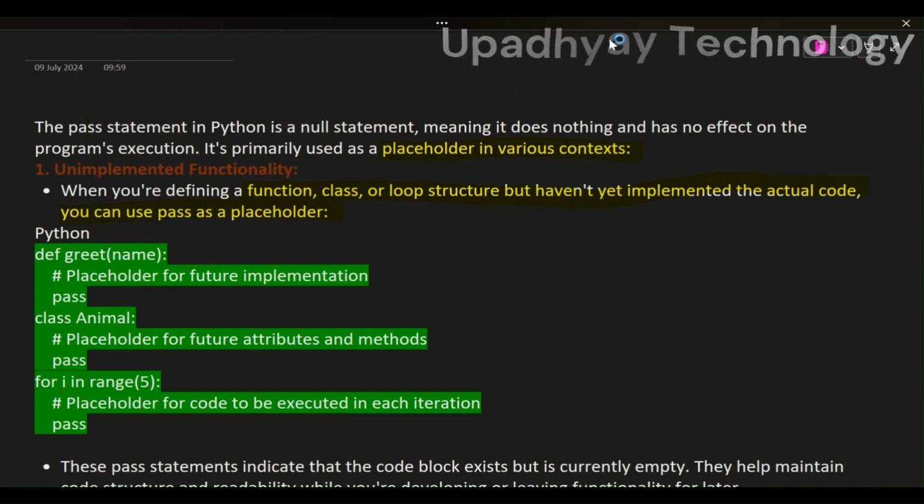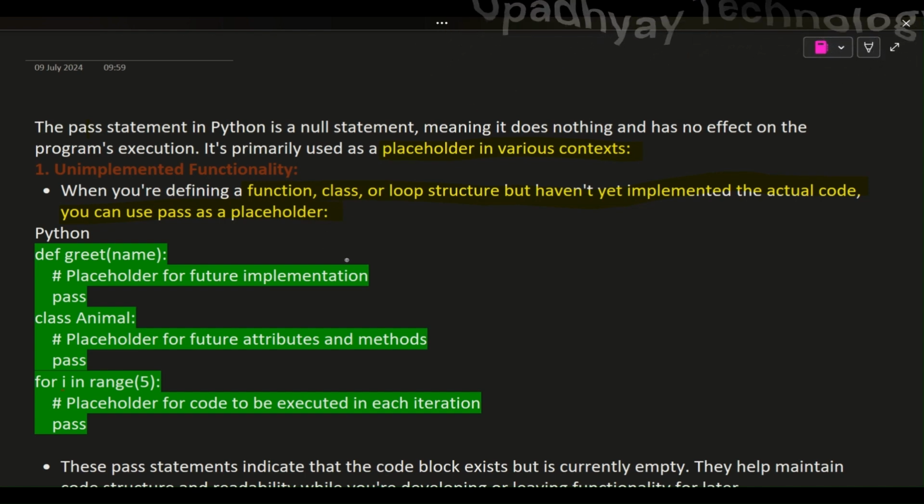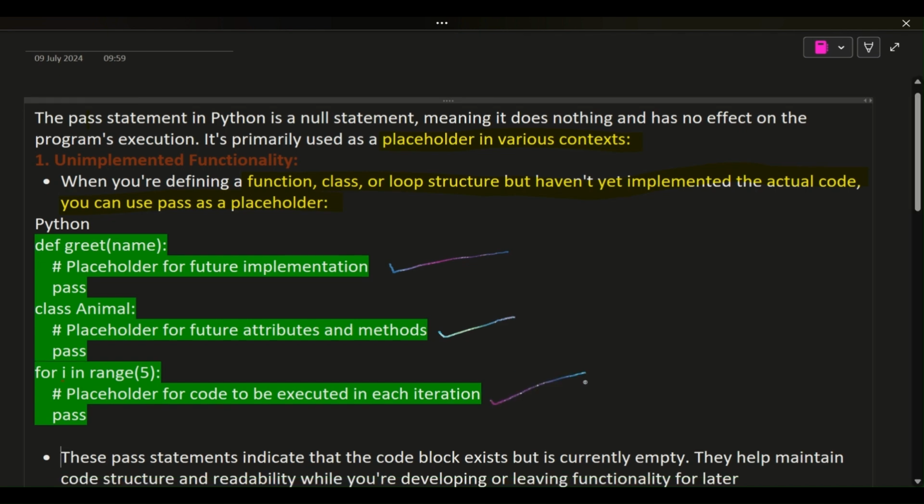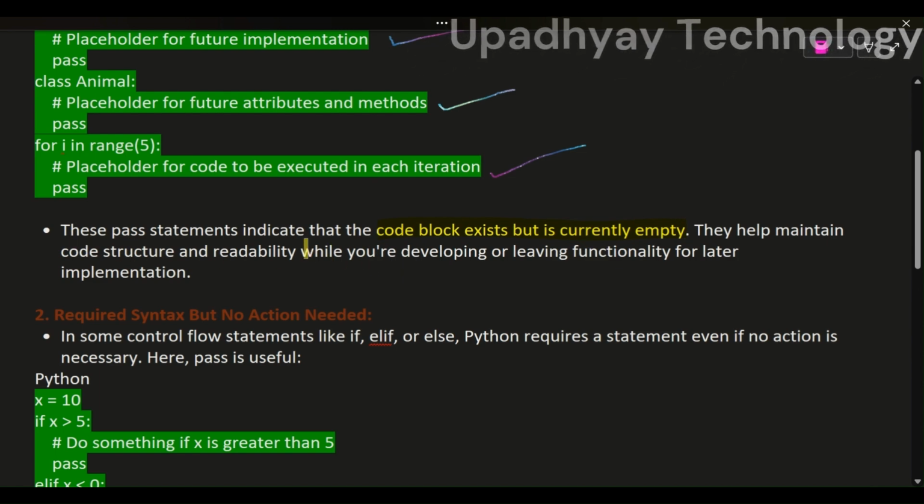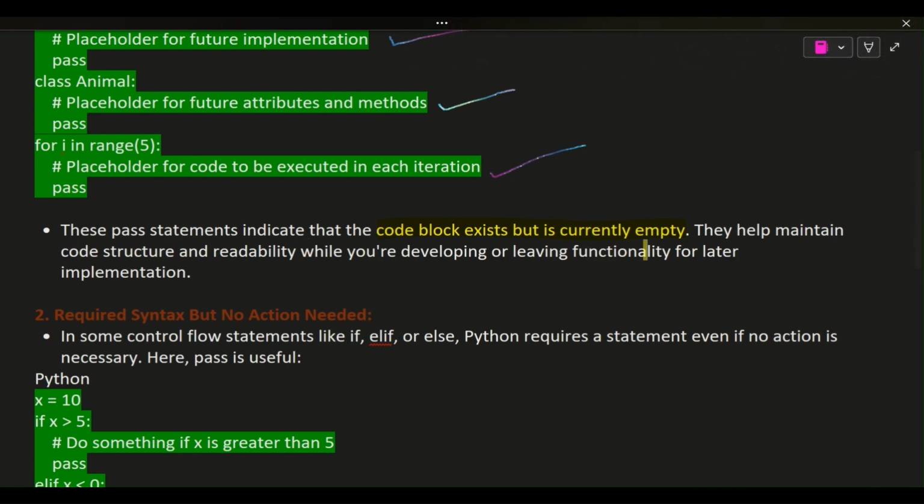Python. def greet(name): # placeholder for future implementation pass. class Animal: # placeholder for future attributes and methods pass. for i in range(5): # placeholder for code to be executed in each iteration pass. These pass statements indicate that the code block exists but is currently empty. They help maintain code structure and readability while you're developing or leaving functionality for later implementation.